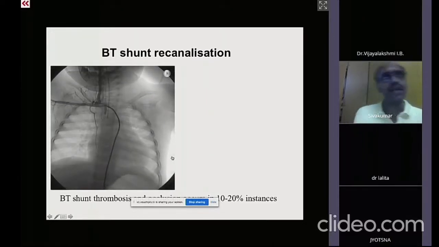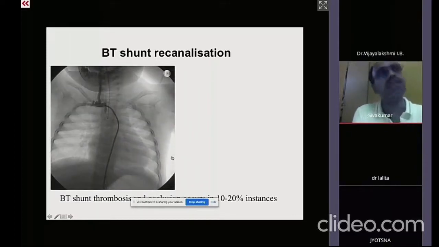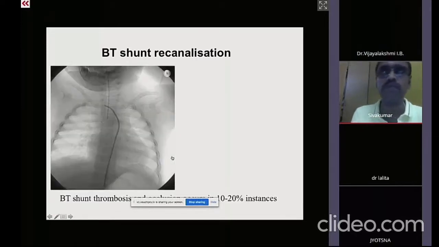No, actually there is a technical difference between the definition of what is called a PDA. A PDA should arise beyond the first arch branch. If it is arising from the ascending aorta, then it gets named differently. It's called aortic origin of branch pulmonary artery.